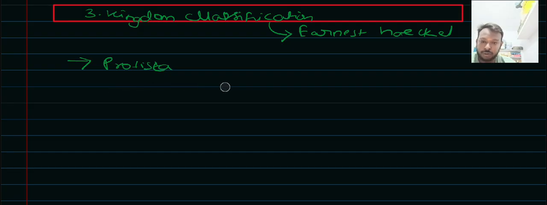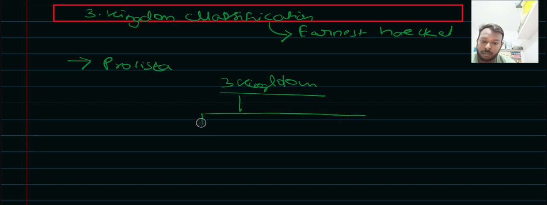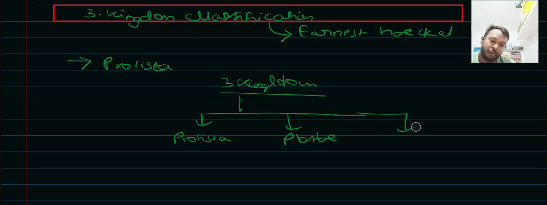So the three kingdoms include Protista, Plantae, and Animalia.